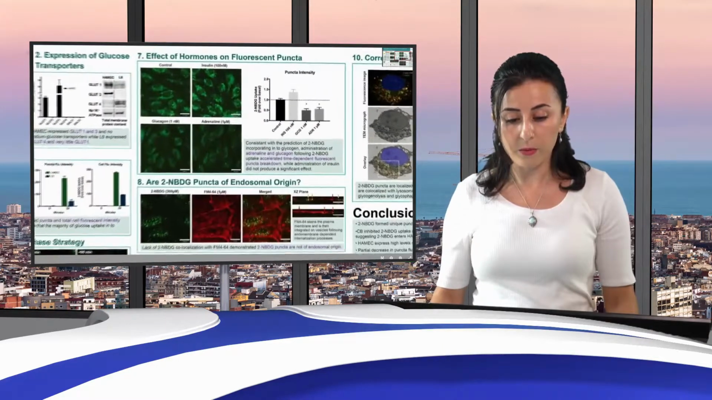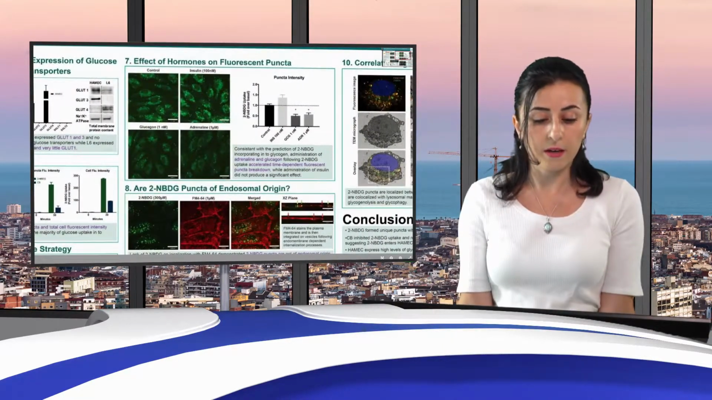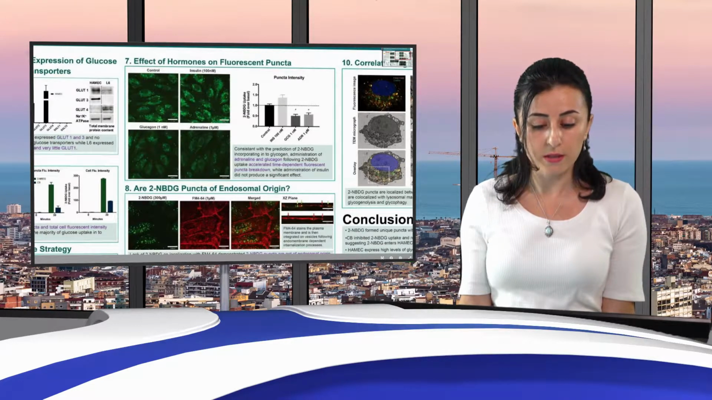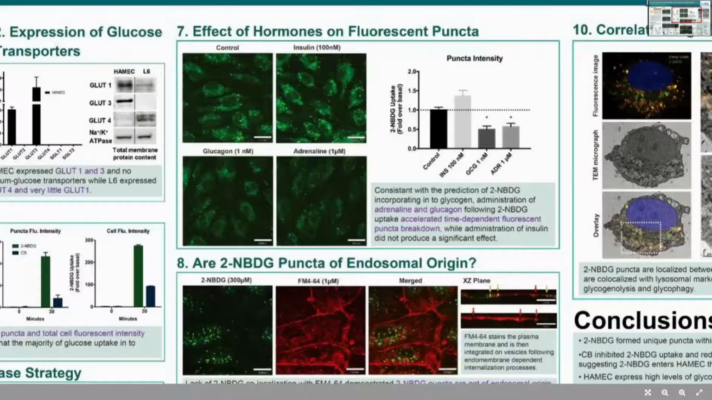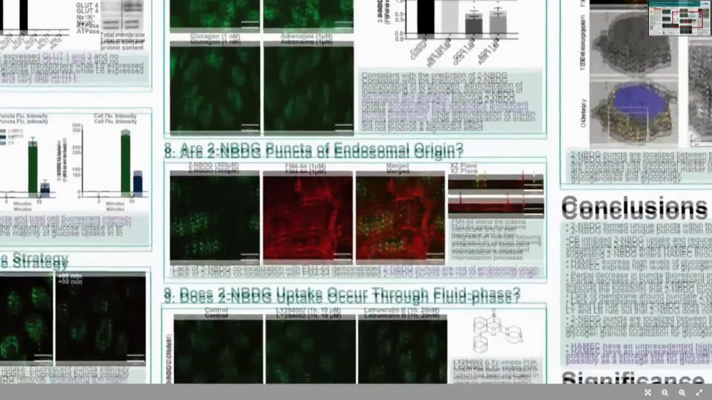The third possible way to check if these puncta are glycogen is to use different hormones. We know that insulin makes more glycogen inside the cells, and glucagon and adrenaline are known to break down glycogen. The result of our study demonstrated that insulin increased the puncta intensity and glucagon and adrenaline decreased it. So this data also confirms that what we see as puncta can be glycogen inside these cells.